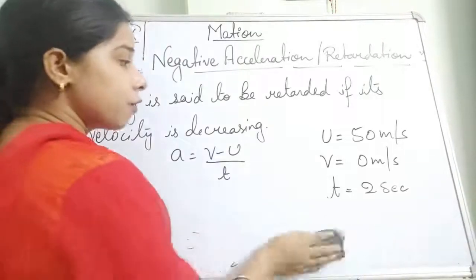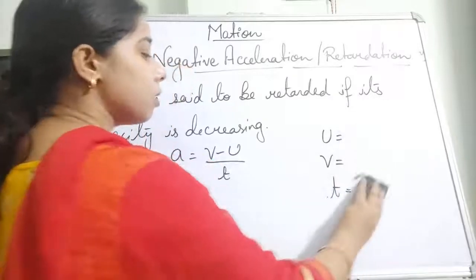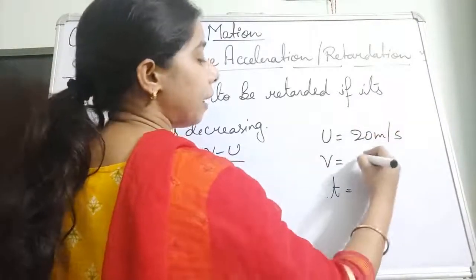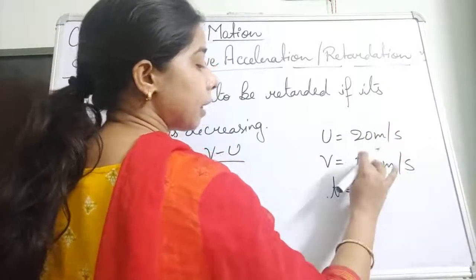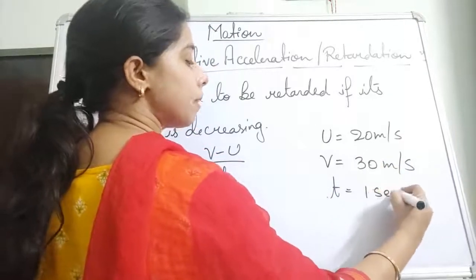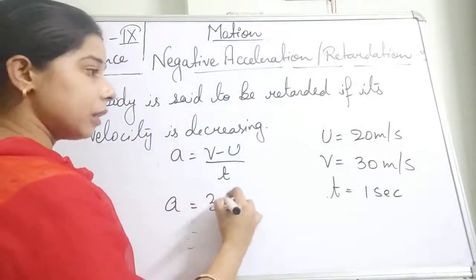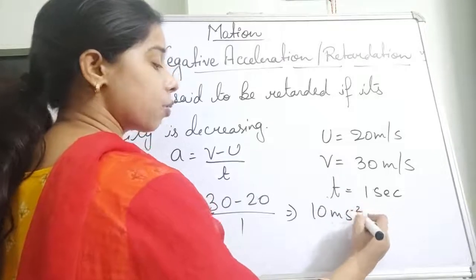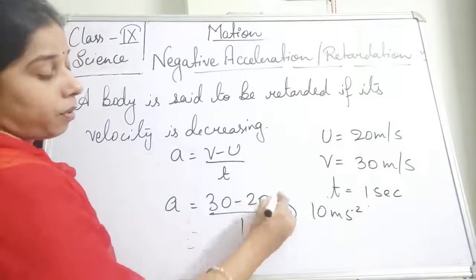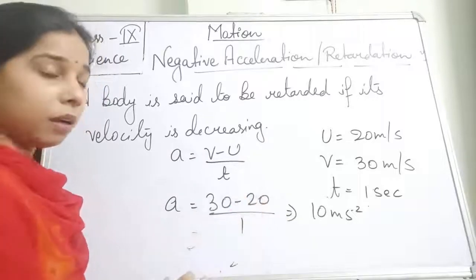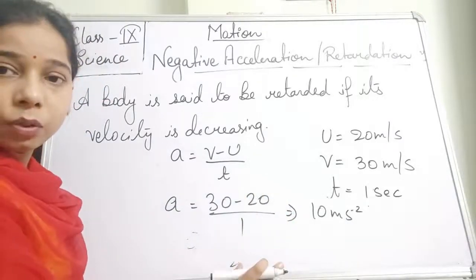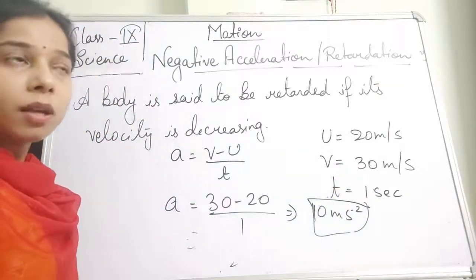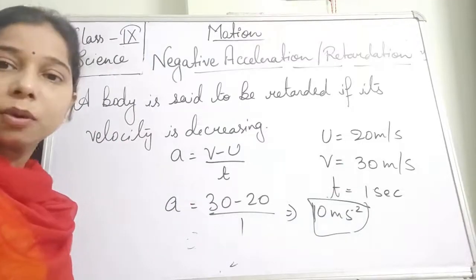Likewise, just opposite to that, suppose the body was initially moving with 20 meter per second and finally it reaches 30 meter per second, and the time taken is 1 second only. At that time final is 30, initial is 20, upon 1. So this will be equal to 10 meter per second square. Since the final velocity is the larger value, there will be no negative sign, and this will be the positive acceleration. So I hope you have understood the concept of negative and positive acceleration.